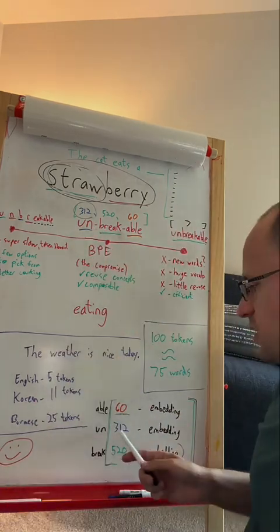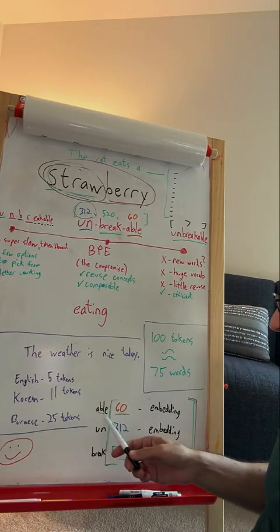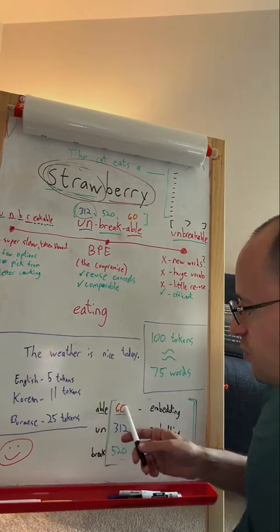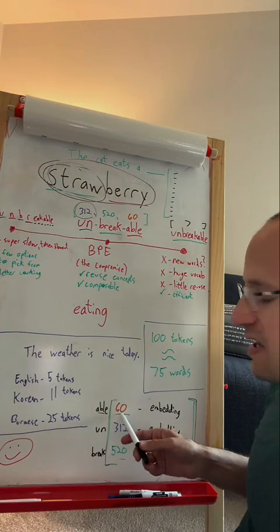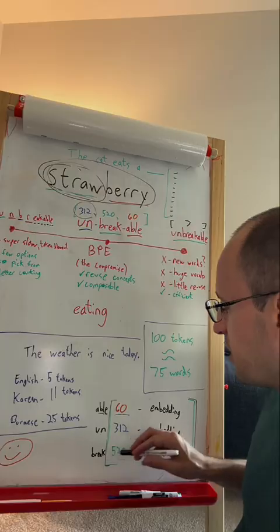So you might be wondering, and here's my little table of tokens down here, why is the token for able represented as a number in the token list? Why don't you just have able there and un there and break?